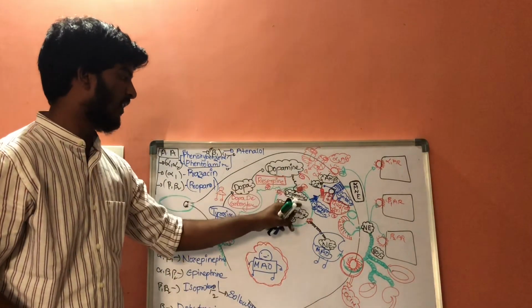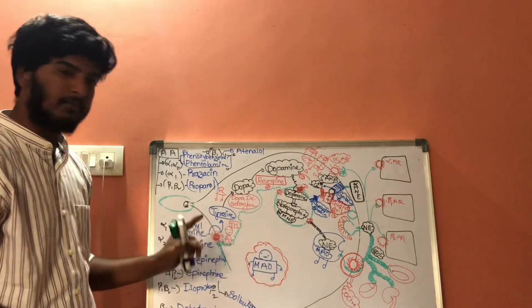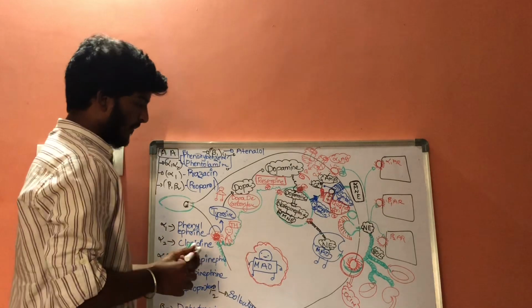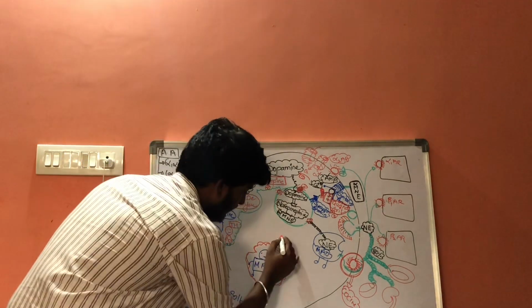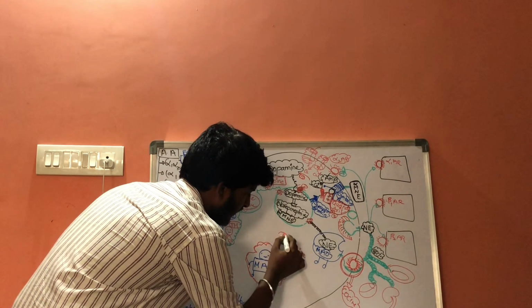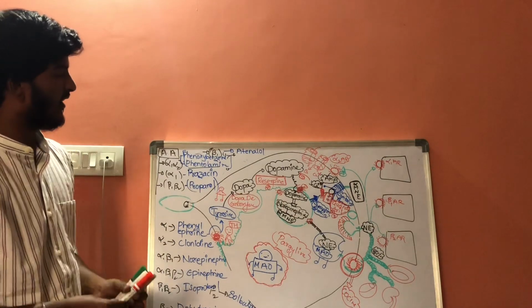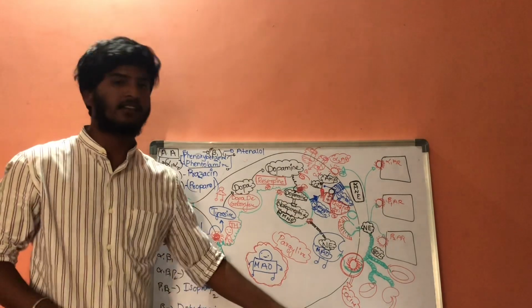It results in increased norepinephrine. The drug which is acting on monoamine oxidase is pargyline. These are some drugs which are acting on adrenergic and non-adrenergic receptors.